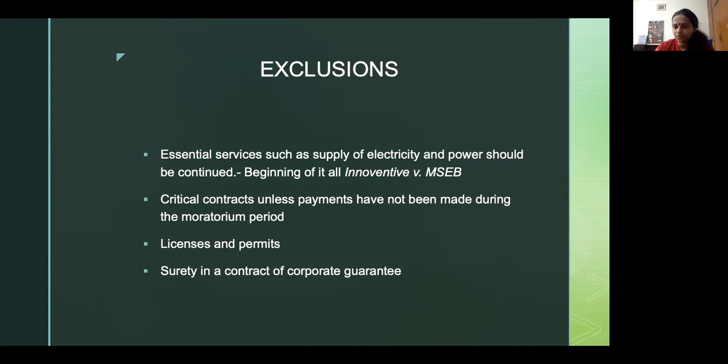The whole point of ensuring that critical contracts continue and payment is made is to ensure the supply chain continues, and these creditors sort of get priority while the CIRP process is going on, so that the corporate debtor's insolvency doesn't affect or cause insolvency of any other goods or service provider. I don't know if you guys know this. A large part of the creditors of Essar Steel have gone into insolvency because Essar Steel went into insolvency, or so say the statistics. And that happens because if you put a corporate debtor under insolvency and it is unable to make payments, or because it has very few reserves, the creditors who depend on Essar Steel also suffer.